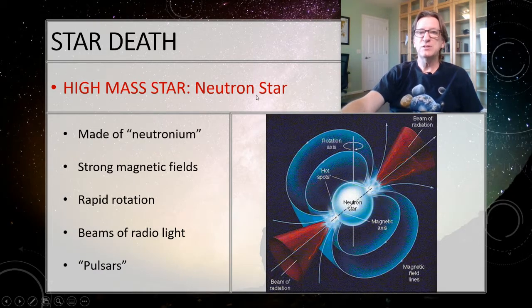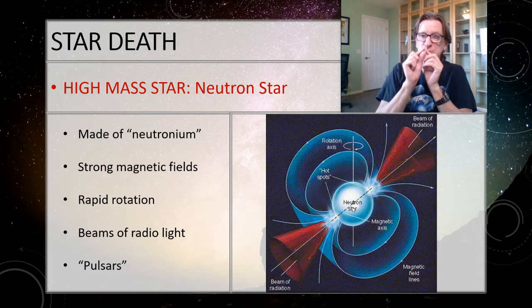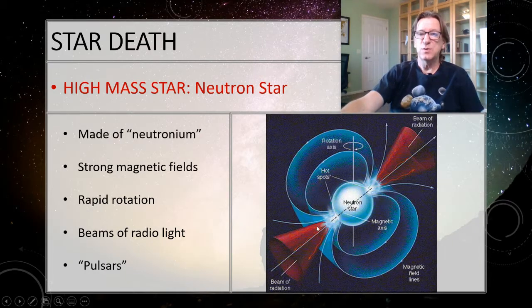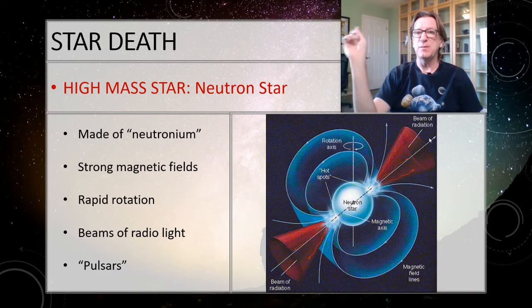All right, so I want to quickly talk about the remnants from these high mass stars. The neutron star, remember, is made out of nothing but neutrons. It's got a very high magnetic field because as that star collapses, the magnetic field lines get closer and closer together, which means that they're much stronger. So those field lines enable any particles to get funneled out as jets. And so they're basically beaming out as radio waves. As these things rotate then, if that beam happens to sweep across the Earth, we get a radio pulse.